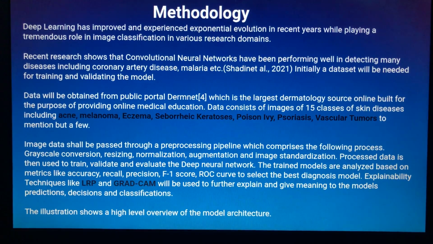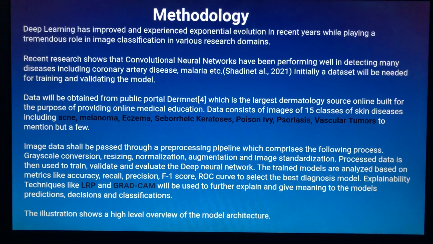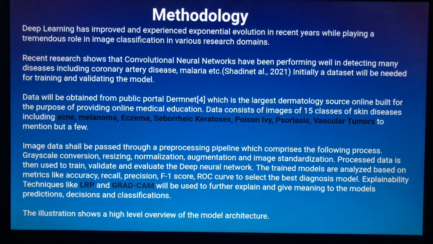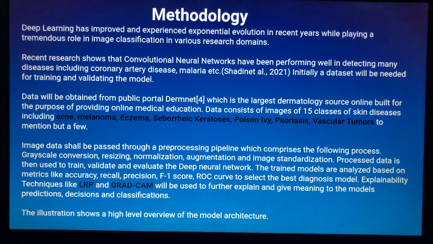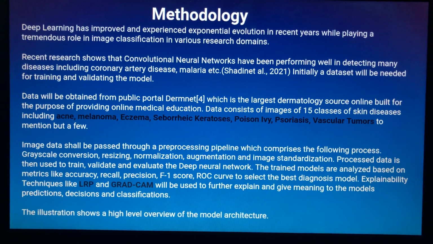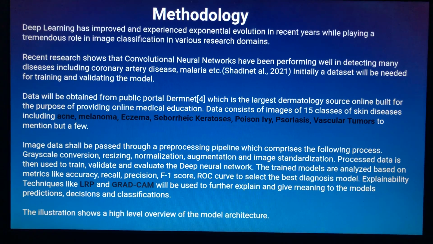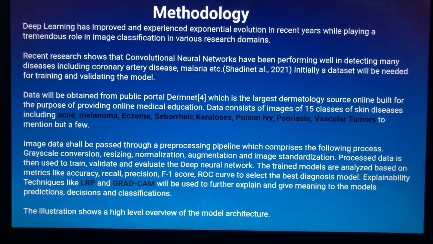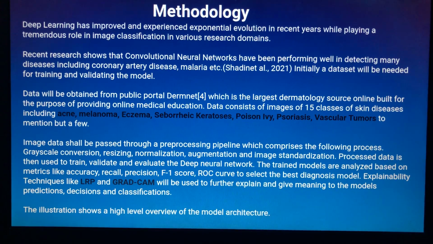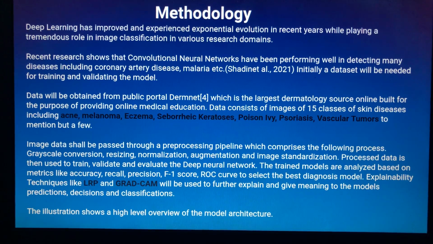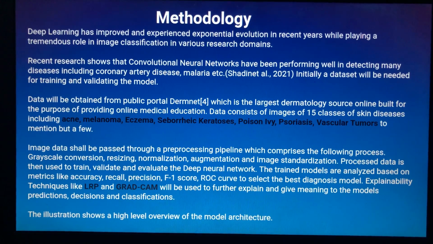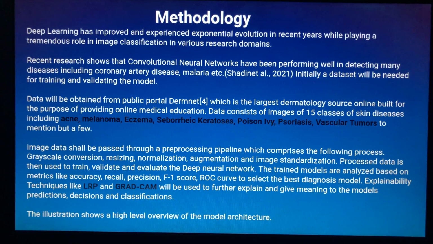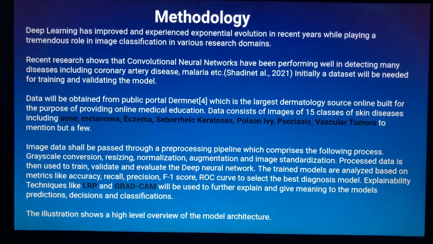Our methodology will be basically a neural network based architecture where we shall carry out data collection, and data preprocessing through a pipeline that will be developed and will comprise a number of processes that include data augmentation, standardization, normalization, to mention but a few. Pre-trained models will be used in the process.